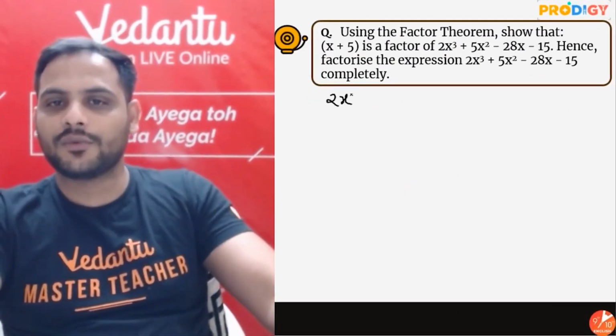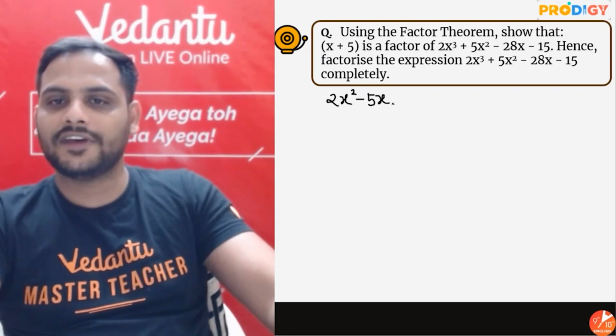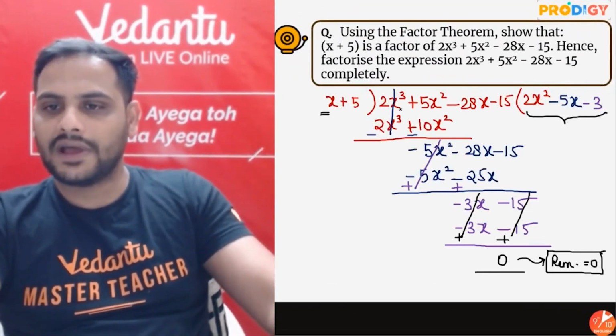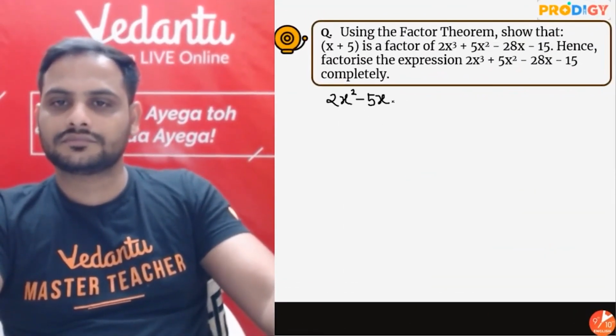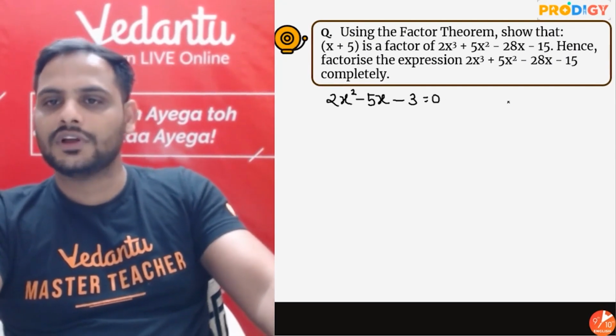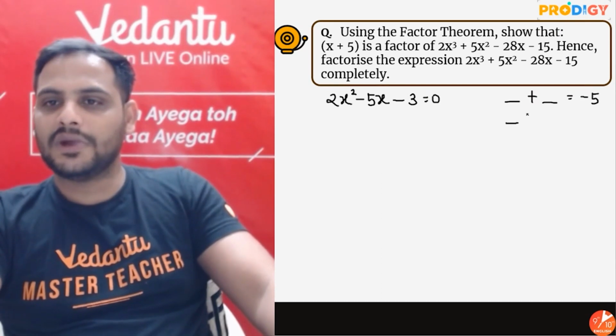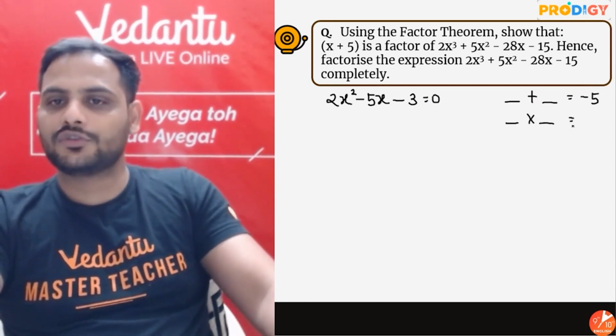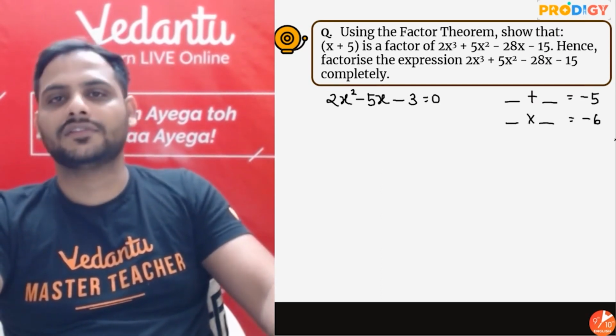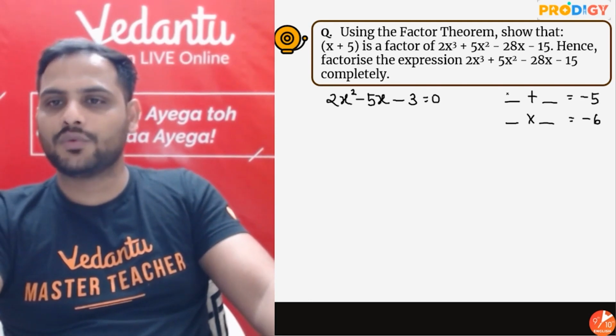We have 2x square minus 5x minus 3 equal to 0. So I need two numbers such that the addition is minus 5 and the multiplication is 2 into minus 3, which is minus 6. So obviously it will be minus 6 plus 1.